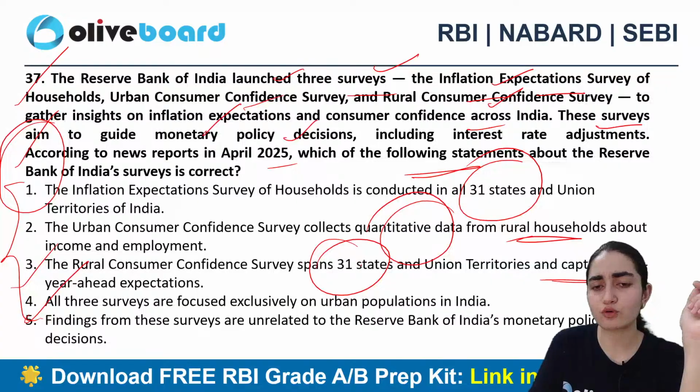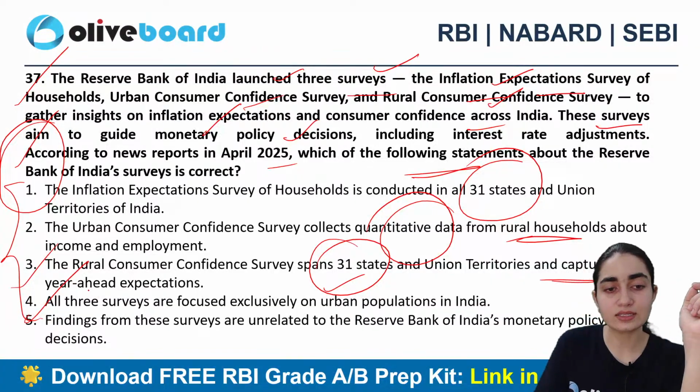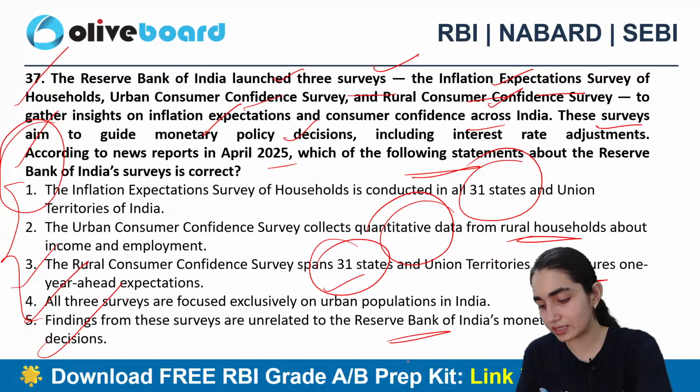All three surveys are focused exclusively on the urban population in India. And the next statement clearly says that the findings from these surveys are unrelated to RBI monetary policy decisions. Which one is the correct answer? Anyone else who wants to answer this question?